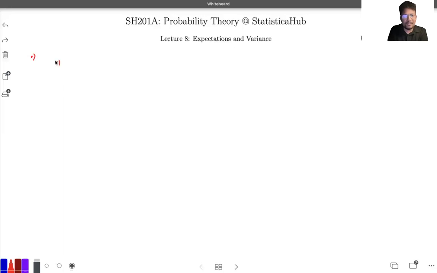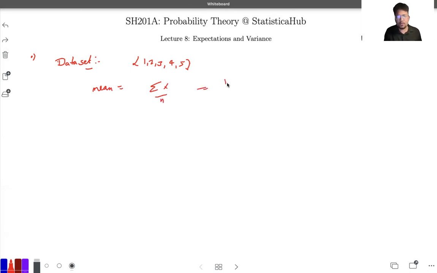If I say we are given some data set, let's say the data is something like this. You are given the data set 1, 2, 3, 4, 5. Now you have to find the mean of this particular data set. So how are you going to find the mean? The mean will be the summation of the data over the number of the data. So that will be 1 plus 2 plus 3 plus 4 plus 5 over 5. Okay, fair enough. Now I will not solve this particular part.